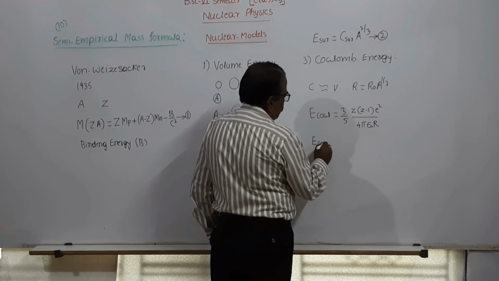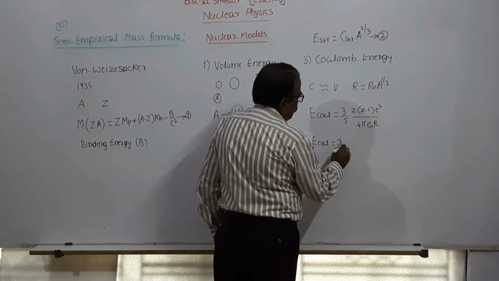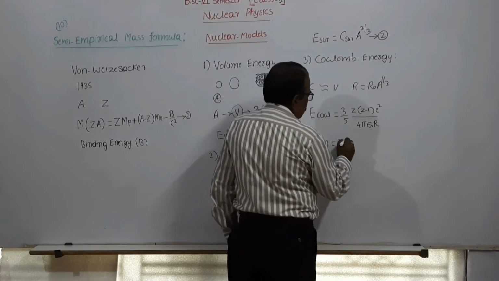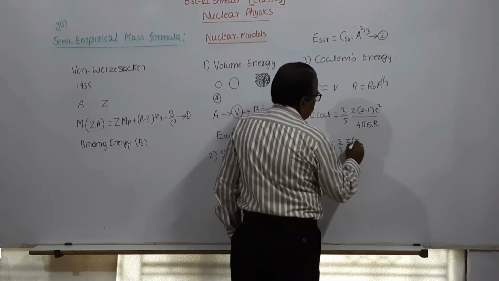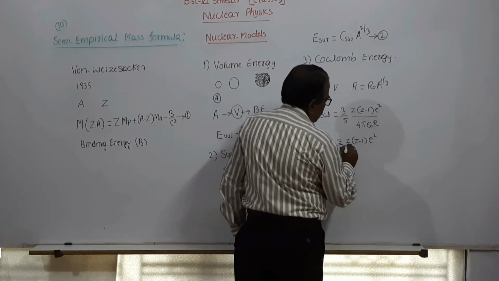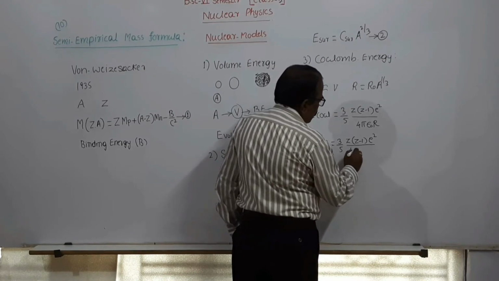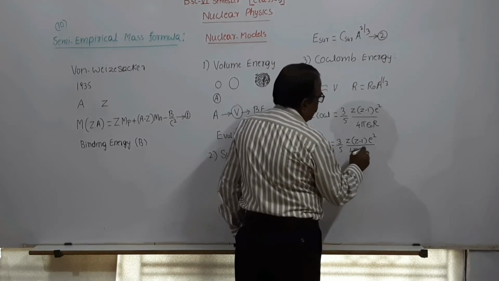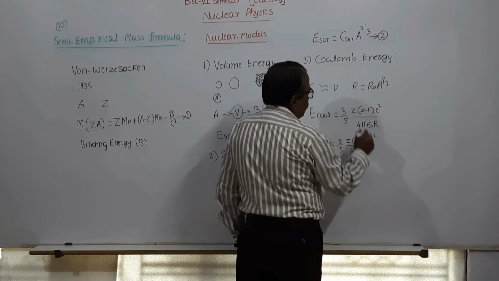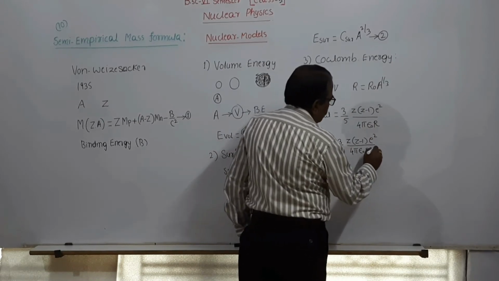E Coulomb is equal to 3 by 5 Z into Z minus 1 e square upon 4 pi epsilon naught, and R is R naught A to the power 1 by 3.